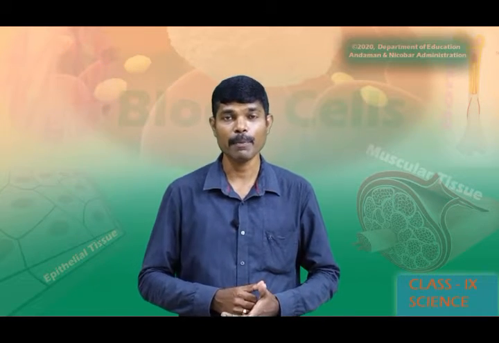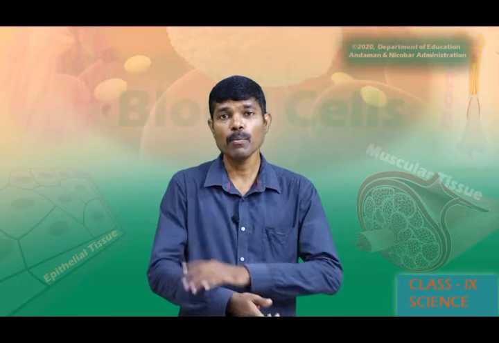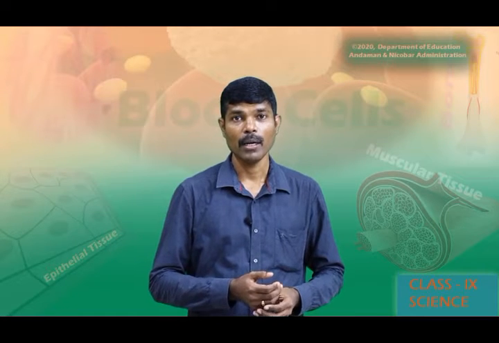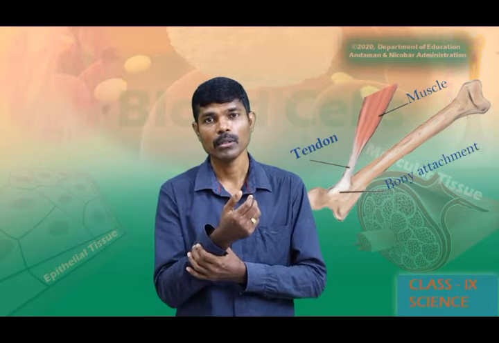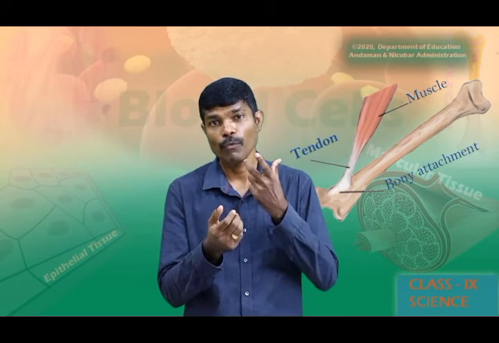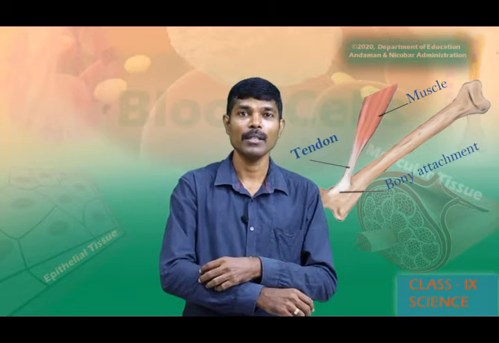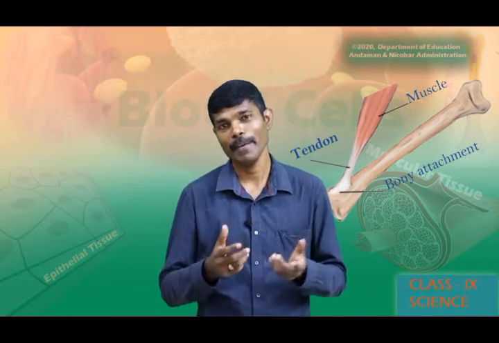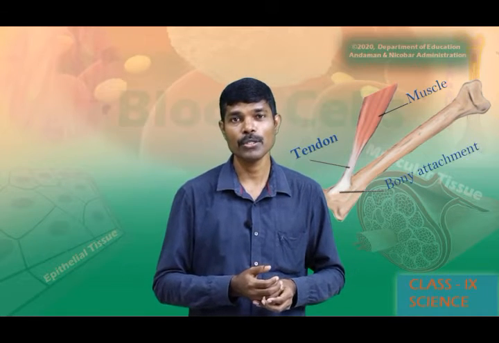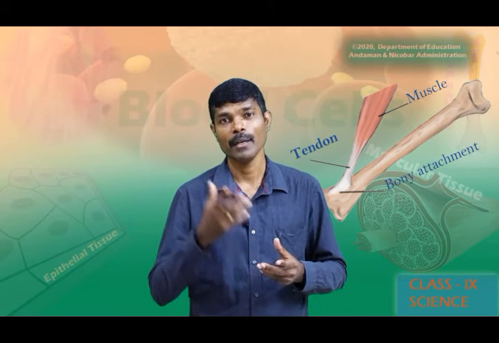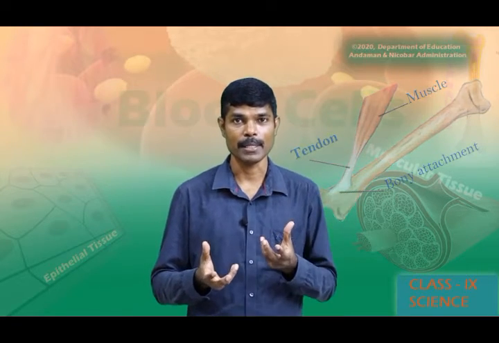Now we will see another type of connective tissue, that is tendon. As we know that two bones are connected by a tissue called ligament, and the muscles are attached to the bone. The tissue which connects the muscles to the bone is called tendon. So the main function of a tendon tissue is to anchor. It acts as an anchor between bone and muscles.